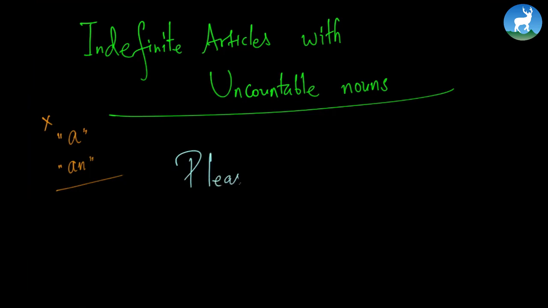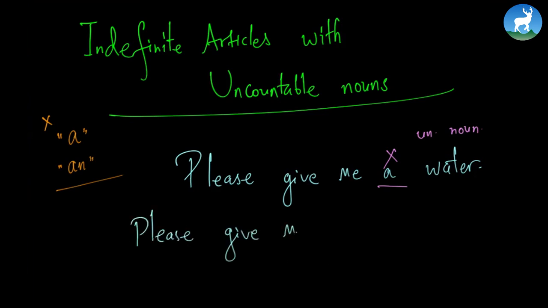If you mistakenly write something like please give me a water, now that's a blunder, because water is an uncountable noun, and an uncountable noun is never followed by an indefinite article. So this is wrong. Instead, you should write: please give me some water. When the word some is used as a modifier, this is perfectly fine. The speaker knows what he's talking about, and the listener also knows that the speaker wants some water.